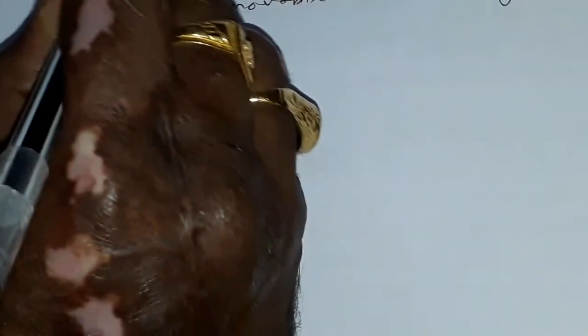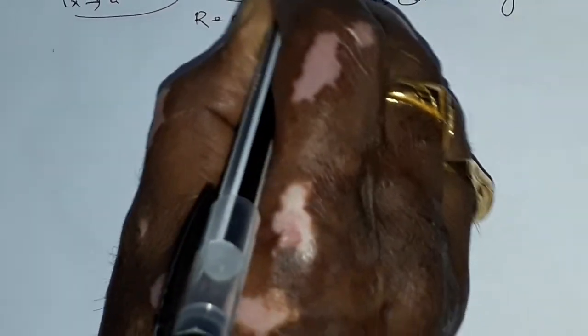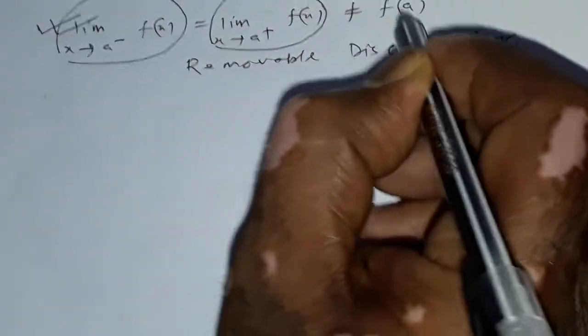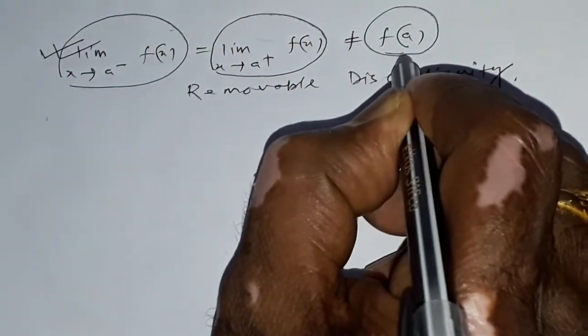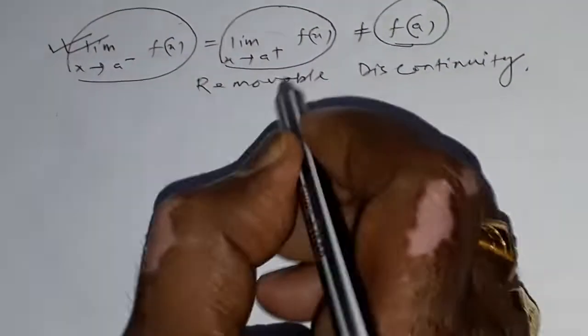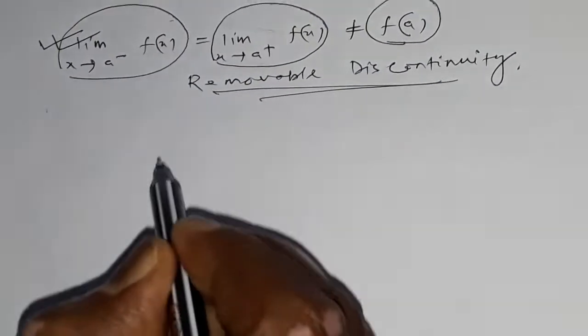That is, left hand limit at x equals a is equal to right hand limit at x equals a, but not equal to f of a. This discontinuity is known as removable discontinuity.